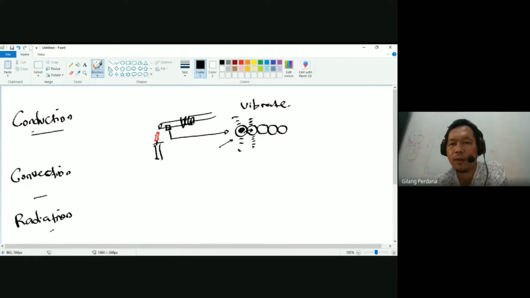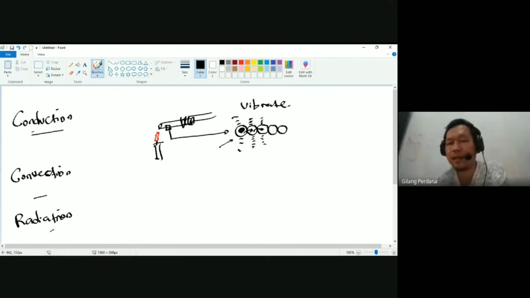This particle will have more kinetic energy, and the temperature will be higher than before because it received energy from the previous particle. And then what happened to this particle? It will again move more and more, vibrate more and more, and bump into the other neighboring particles, and they will get more kinetic energy.